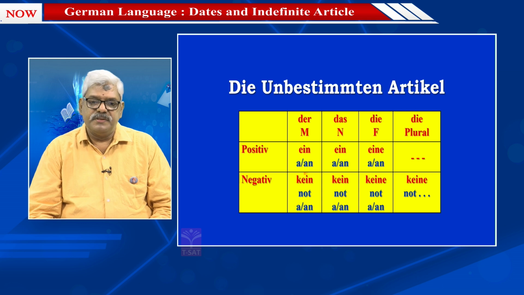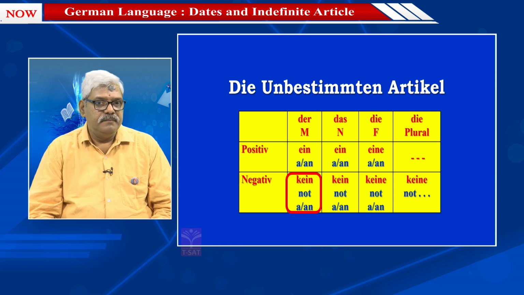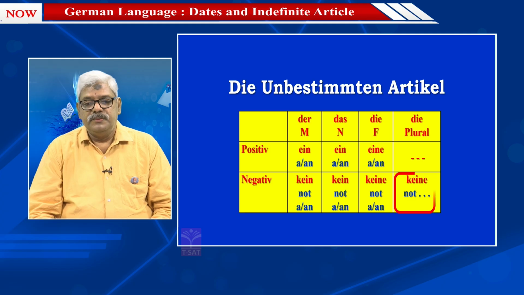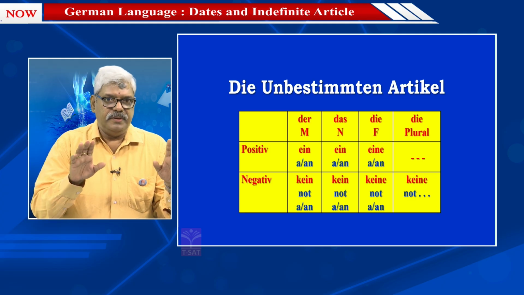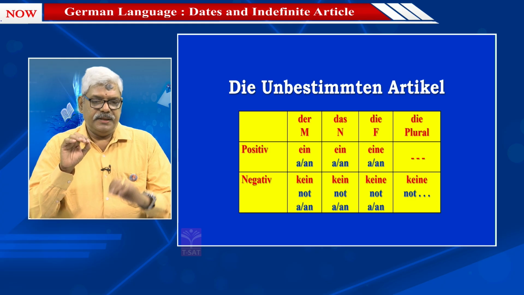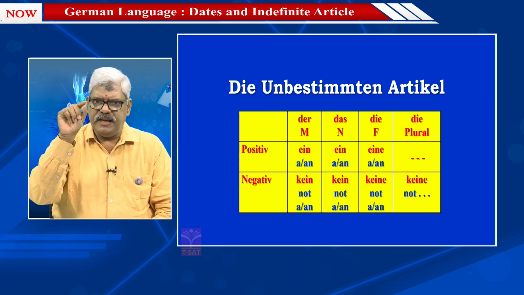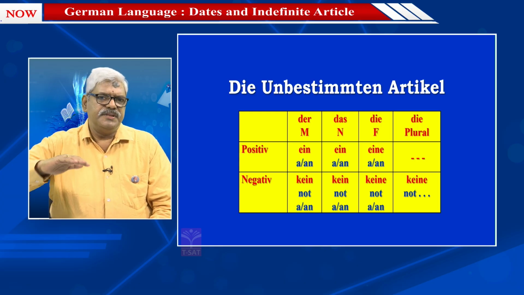And in the negative, kein, kein, keine, and plural also has keine. The negatives, once again, kein, kein, both of them look same. And keine is for feminine as well as for plural. So if you carefully observe the whole table, you will understand that just by adding the letter K, you are changing the positive into negative.